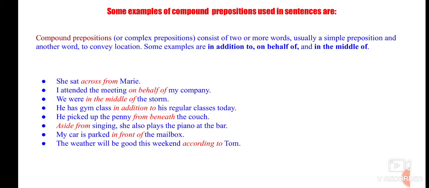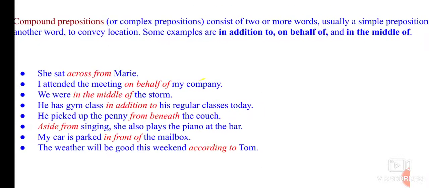So these are a combination of a preposition and another word about the location, like in, then the middle of, that is the location. So a compound preposition can be a combination of a simple preposition along with a location word. So see the example.